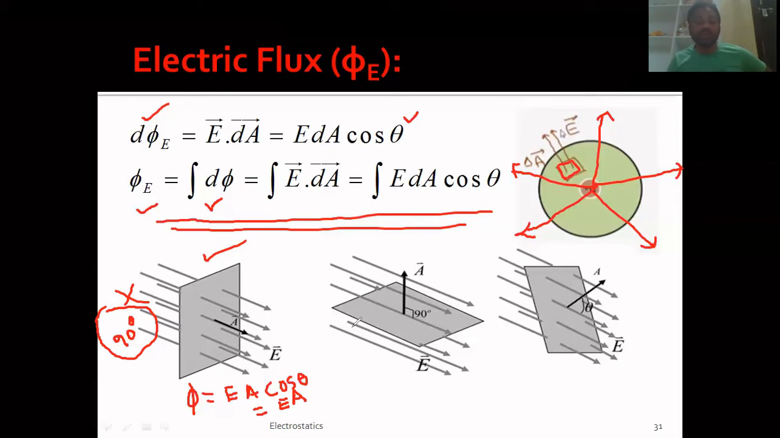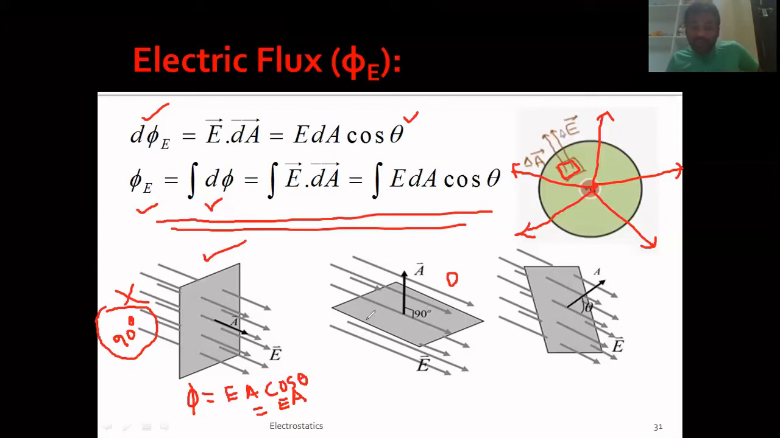And similarly, if you consider this case, what do you find here? Physically, you can easily say that the number of lines of forces that are passing through this area will be zero, right? No line of force is passing through it. Anyway, mathematically, are we getting that? You just check it out.